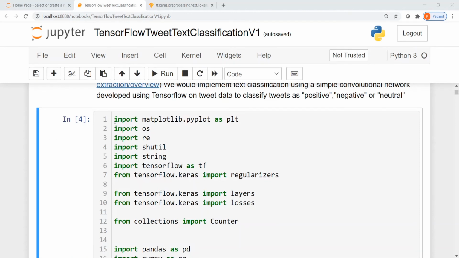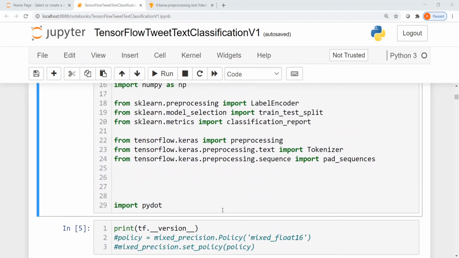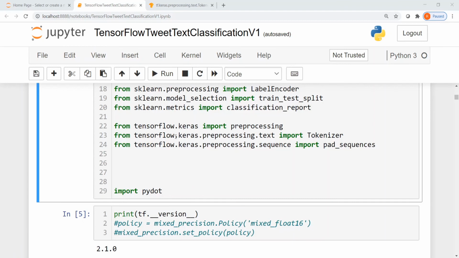Let us start by importing the necessary libraries. So we will import TensorFlow. We will import TensorFlow.keras for layers, losses, which I'll be explaining later. You also have regularizers. You have matplotlib for certain plots. Then you have scikit-learn packages for the train test split and some other utility functions. We also use the TensorFlow.keras preprocessing.text classes over here. One is the tokenizer, another one is pad sequences. I'll be explaining about these classes later.